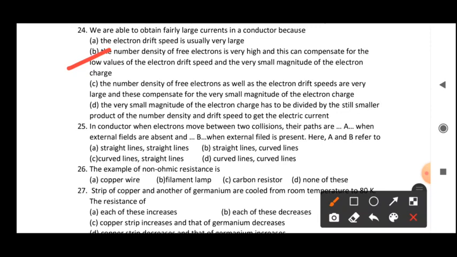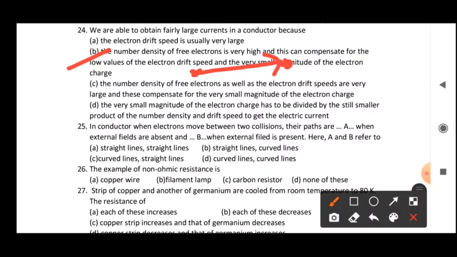Now the 25th question you will see: in a conductor, when electrons move between two collisions, what are their paths? When electrons are drifting in a conductor, they always follow a straight line. So the first option should be a straight line for their collision. Between two successive collisions the electron's path is always a straight line, and they are not changing their velocity because they are drifting in a certain direction, when the external field is absent, as already given here.